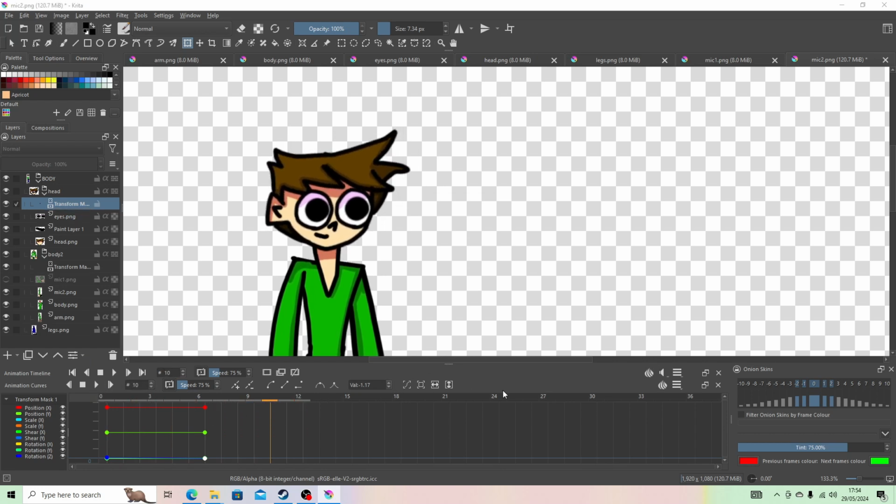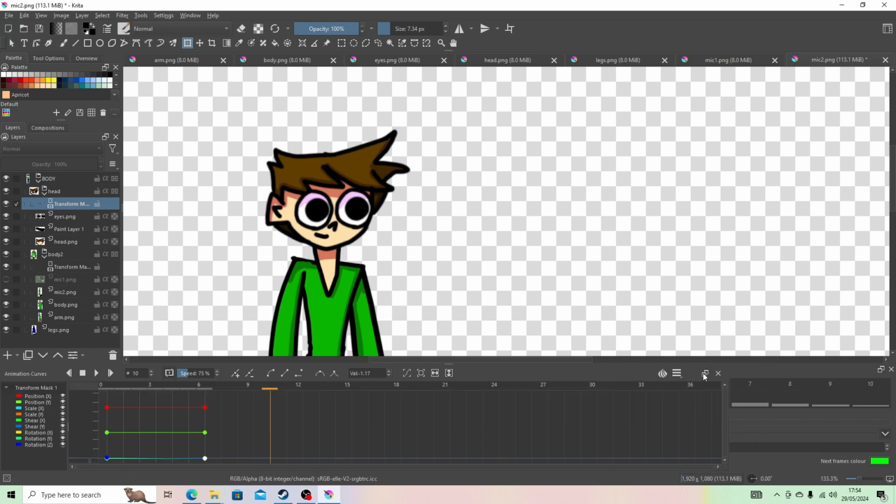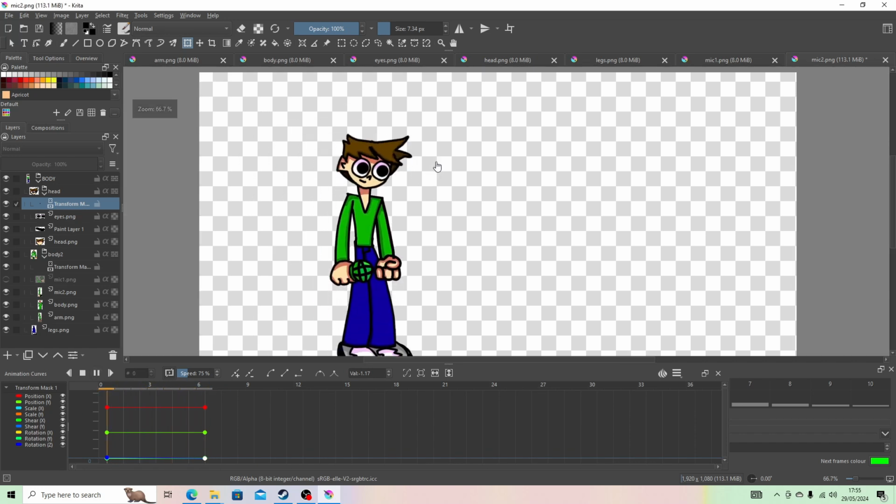Now we can go ahead and change the animation timeline here on this little button to end at frame. I'll do it on frame 6. Oh wait, hold on. I do not want to do that. Animation curves is what I really want. We'll see how this looks. It looks a bit weird right now, but that's kind of how the FNF style works.